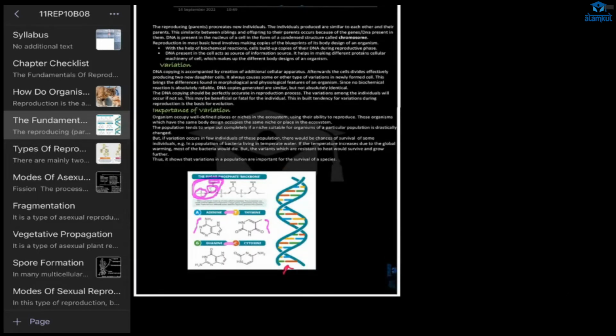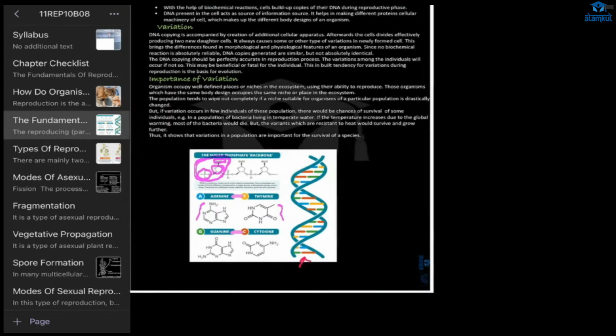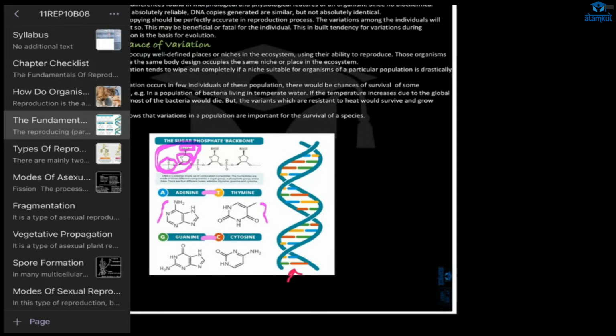Ma'am, I'm not sure. Is it so that even when the conditions are not safe, they can still survive? Yes, that's the reason variation occurs. That's one of the reasons. I mean, how does the variation occur?